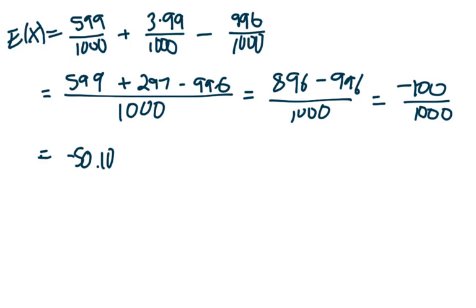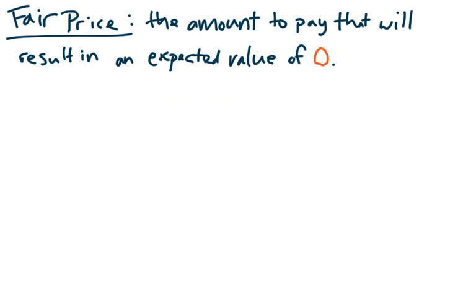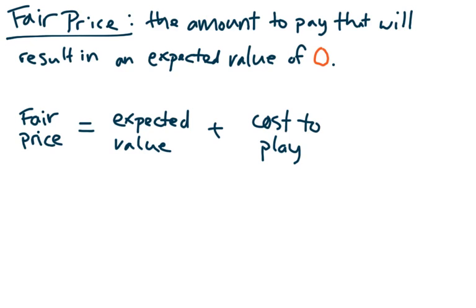And I write it this way because these represented dollar values. What this says is that on average you're going to lose 10 cents. 1/10 means 10 cents out of $1, right? 1/10 of $1 that you lose on average. Again, this is a kind of raffle that you don't really want to play if it's not for charity, a good charity, presumably. Related to the concept of fair game is the idea of fair price. This is the amount that you pay that will result in an expected value of 0. So fair price equals the expected value plus the cost to play.